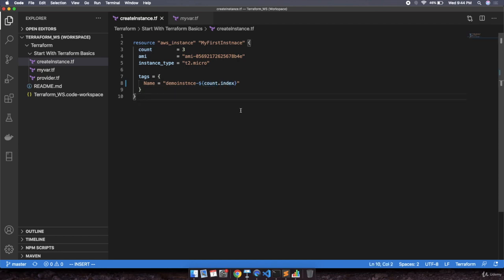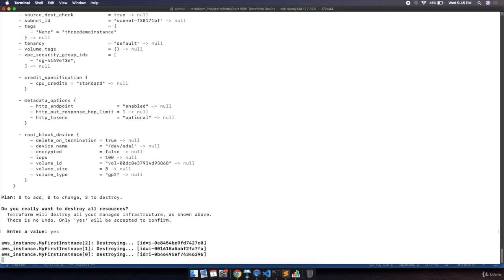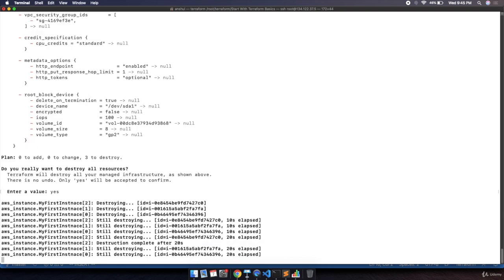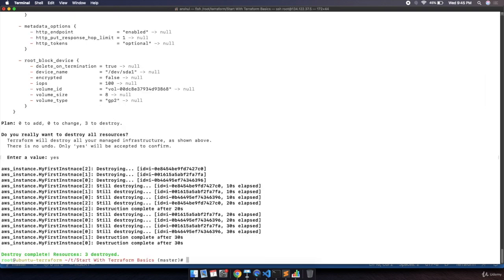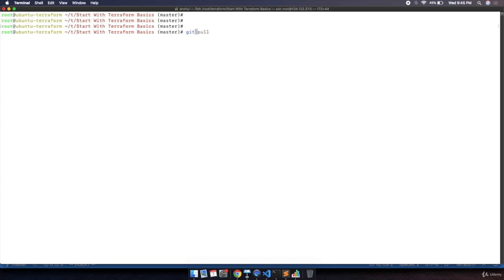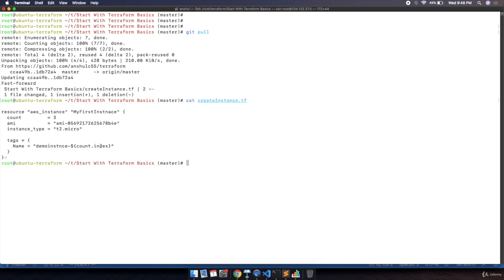Let's save this. I will commit the latest code and get the latest code on my DigitalOcean machine. Let's provide confirmation over here for the destroy so that it will destroy the earlier machines. Once destroy is done, we will pull from the repository. The destroy is still in progress. Let's clear out the console. Destroy is done, and execute git pull. Hit enter and you can see we got the change which we made. If you want to see, I can show you cat create instance.tf and we have the changes over here.